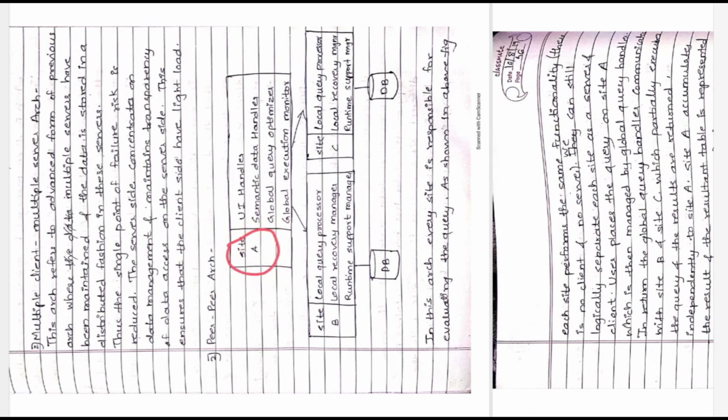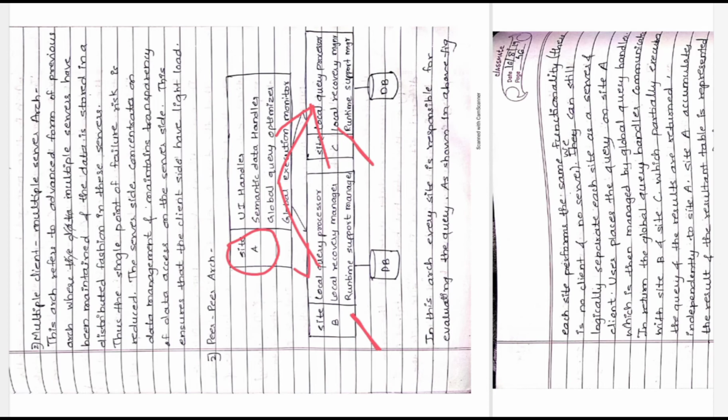if I say this site A wants to execute a query, but the data on which the query is to be executed is not available with site A, what will site A do? Site A will send the request to site B and to site C. Whatever data site A is interested in, it will check whether it is present on site B or site C or both.